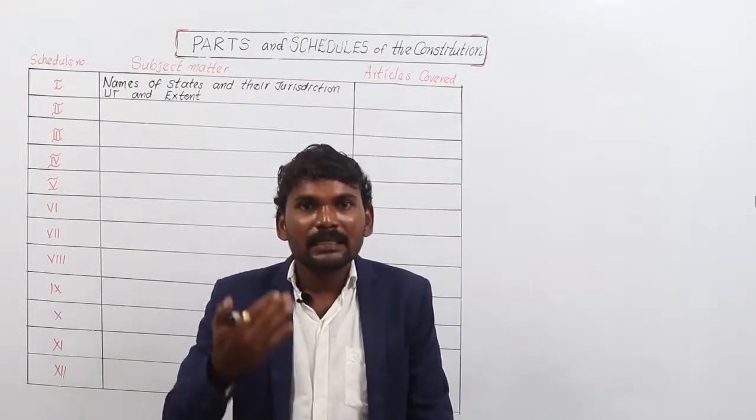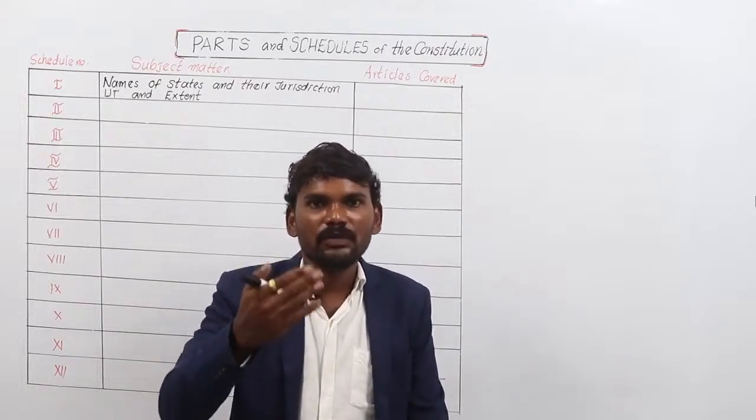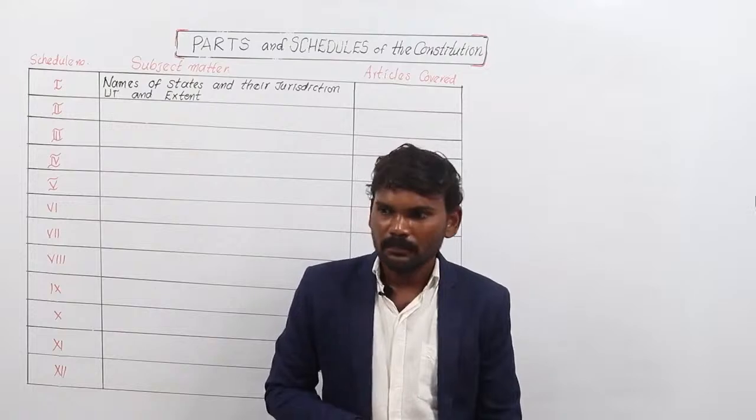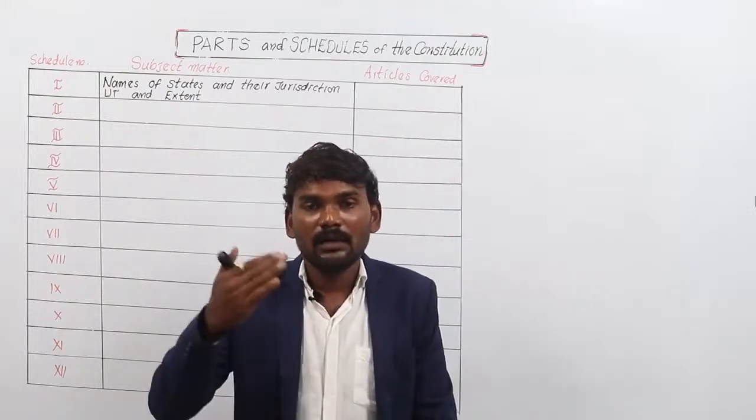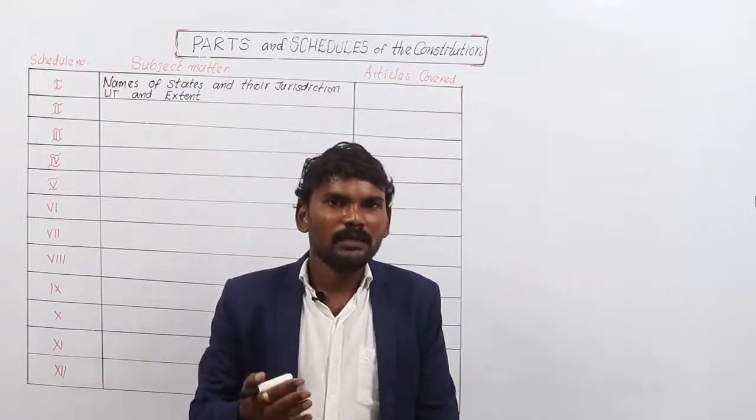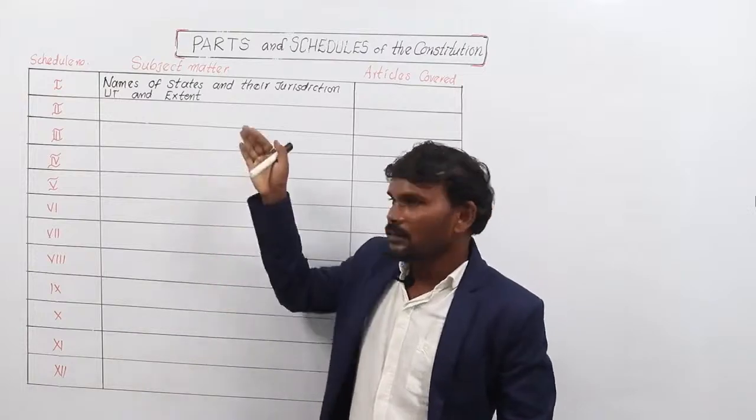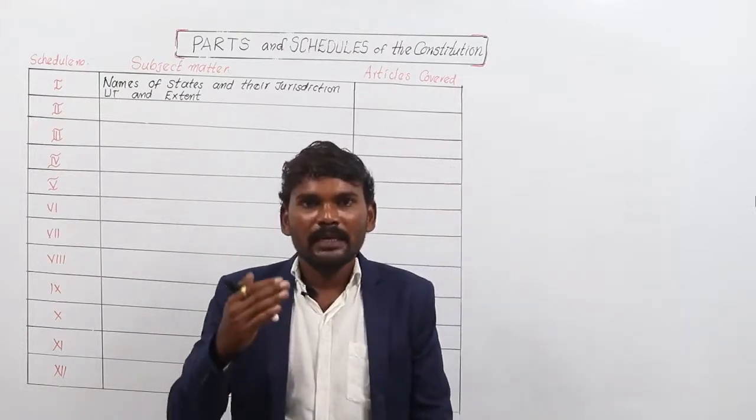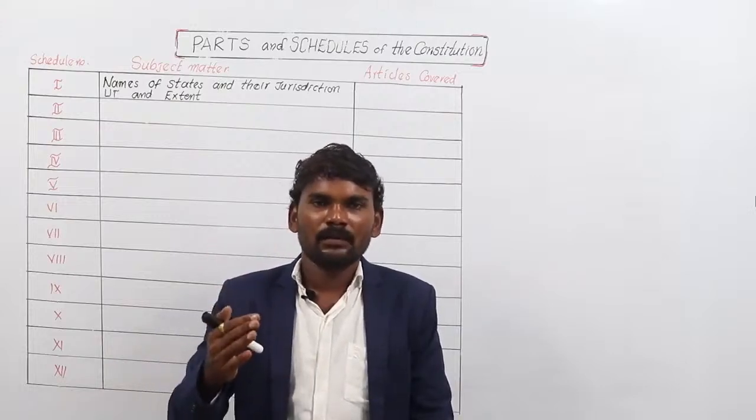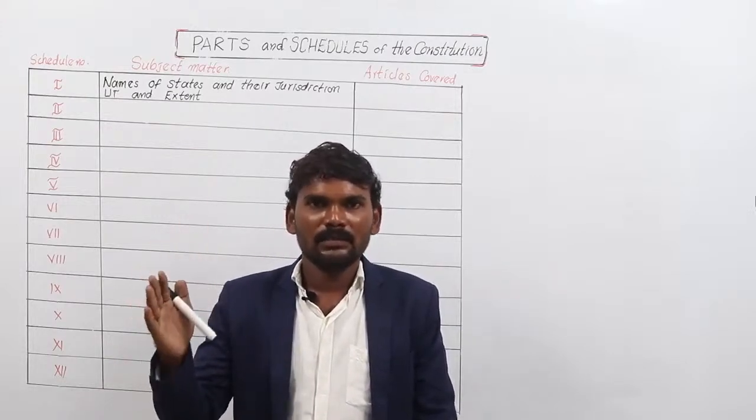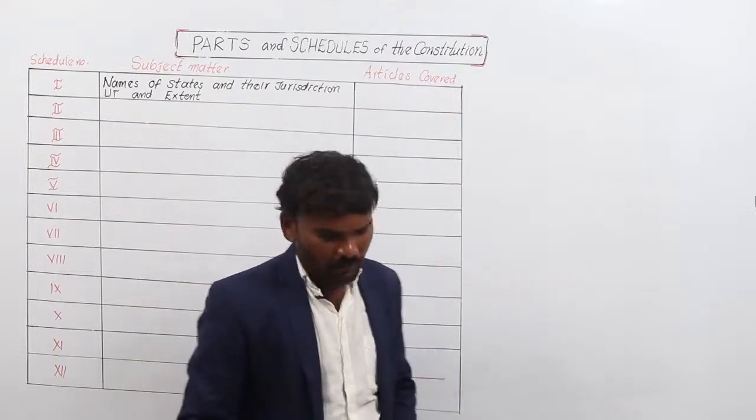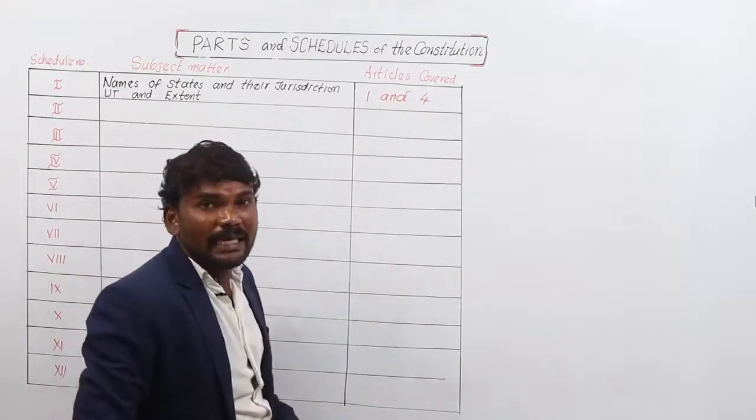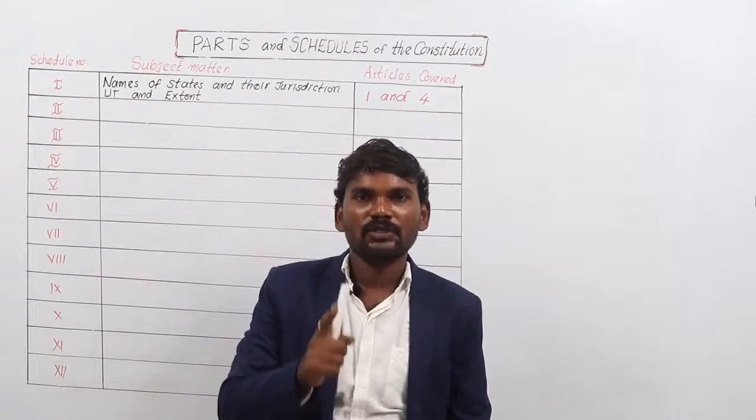If a state is reorganized, if a state is newly formed, then first schedule must be amended. Why? Because if a state is newly added, then the number of states increased. So automatically the new state's name and its alphabetical order, its extent will be added to the first schedule. So we can get the full information of states, UTs, their names and their extent in the first schedule. Articles covered are 1 and 4. If a state is reorganized, then first schedule must be amended.